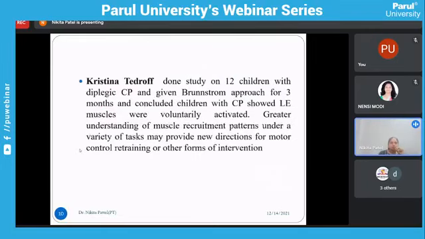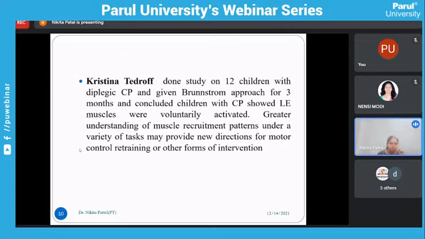It is one of the evidence. Christina Treadwell did a study on 12 children with diplegic CP and gave the Brunnstrom approach for 3 months, and concluded that children with CP showed lower extremity muscles voluntarily activated, and a greater understanding of muscle recruitment patterns under a variety of tasks may provide new direction for motor control retraining or other forms of intervention. So it is one of the helpful treatment approaches for the cerebral palsy child.